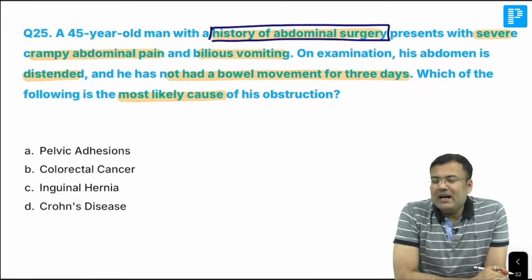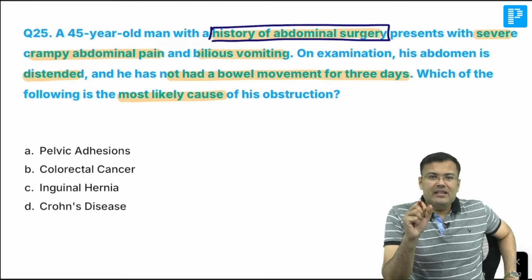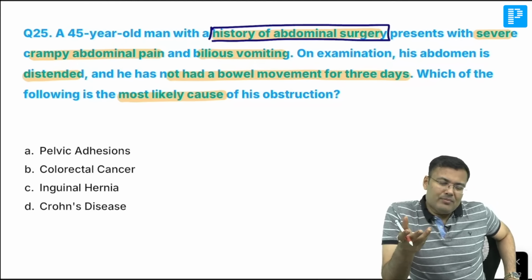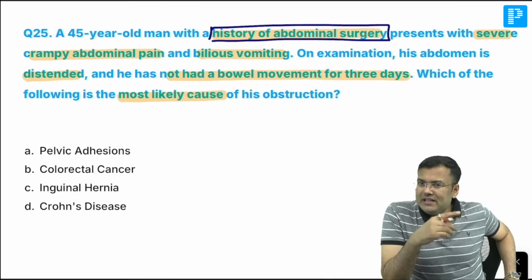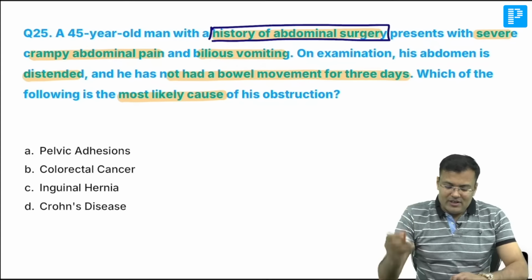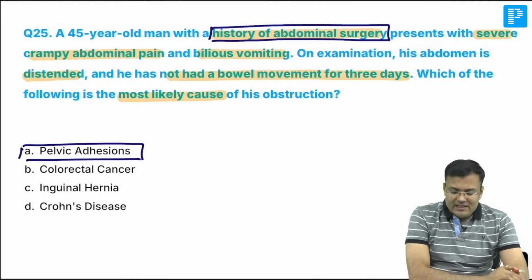Easy. Crampy pain. Guys, in paralytic ileus, crampy pain or colicky pain is not there. Whenever there is mechanical obstruction, then only there is colicky pain. So there was history of previous surgery. Most common cause of small bowel obstruction, that is adhesions, right? So this patient is having what? Adhesions. Which one? Pelvic adhesions.